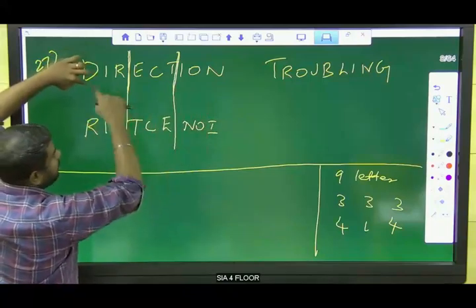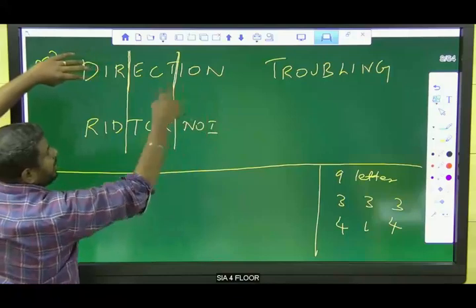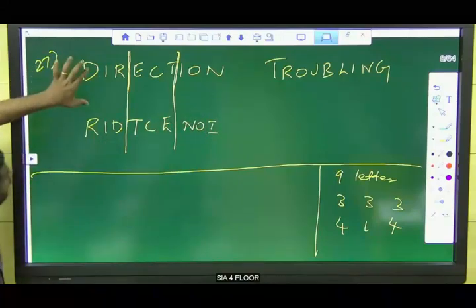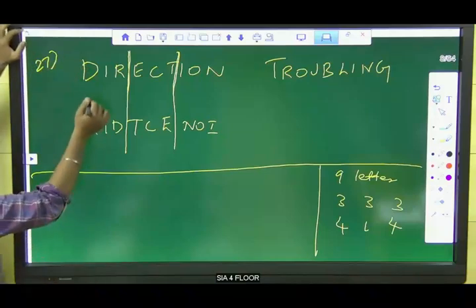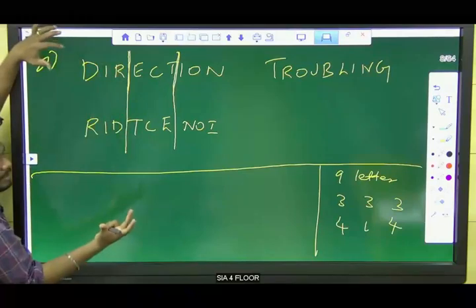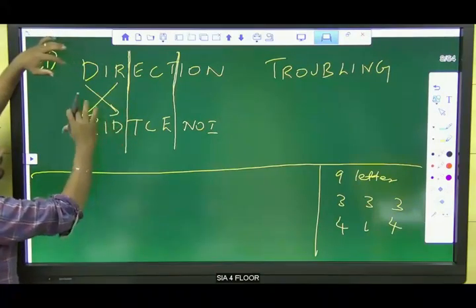D, first letter with last letter, is D, I. It's somewhat relatable because D E F H and N O I. It is not relatable. Okay. And also comparing up to these three. Okay, while seeing this, you can easily conclude, right? So first letter and third letter interchange the position.